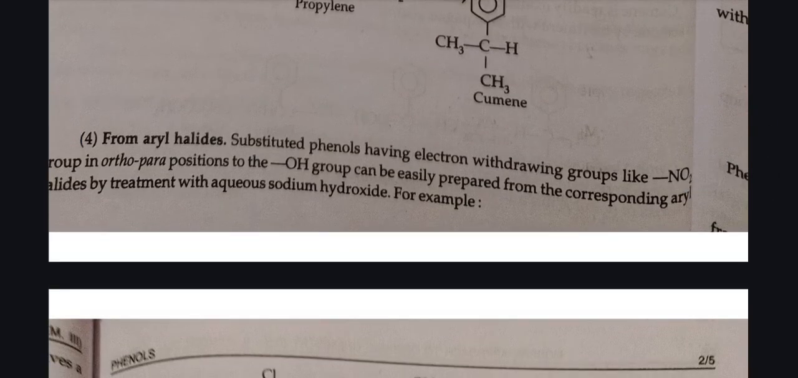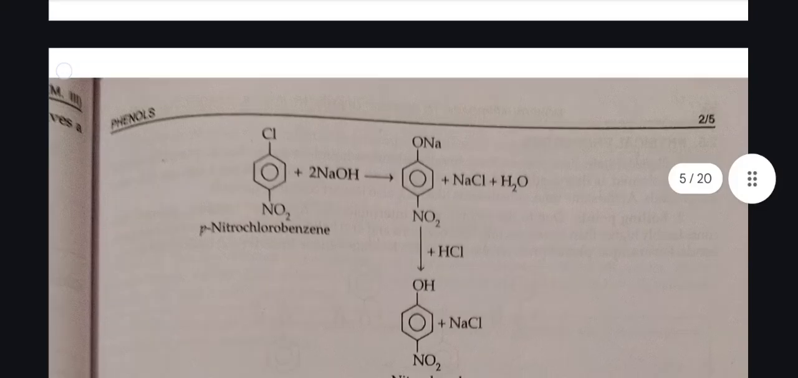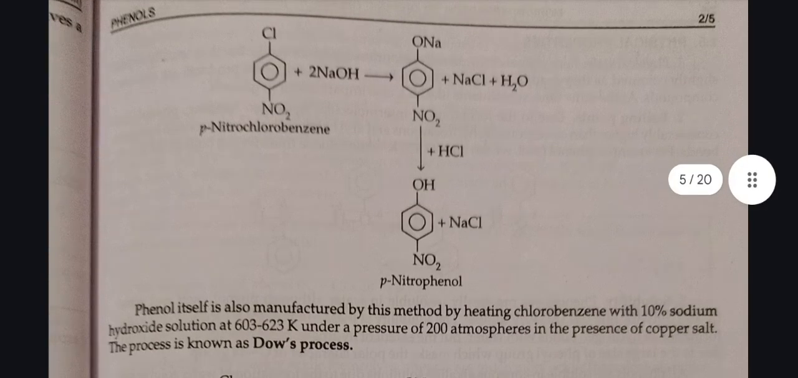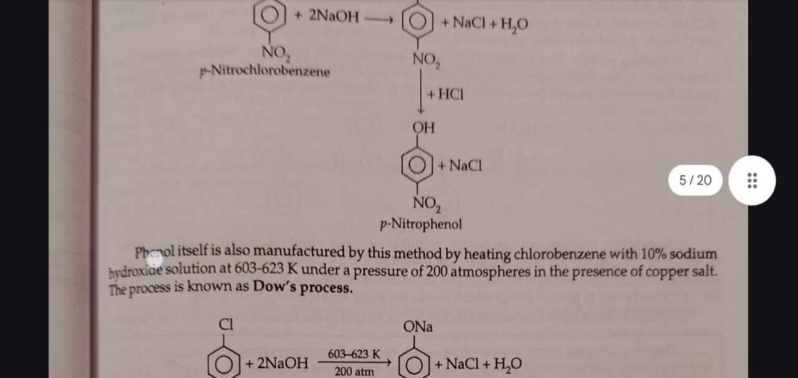Fourth is from aryl halides. Substituted phenols having electron withdrawing groups like NO2 group in ortho or para position to the OH group can be easily prepared from the corresponding aryl halides by treatment with aqueous sodium hydroxide. For example, when para-nitrochlorobenzene reacts, para-nitrophenol is formed.